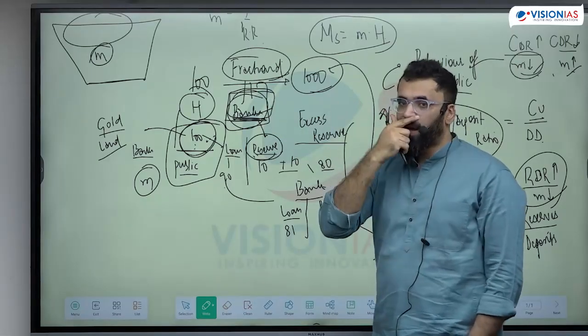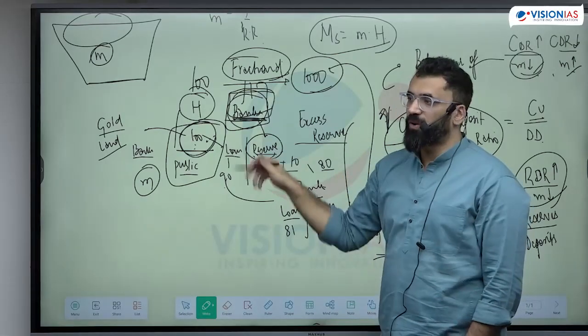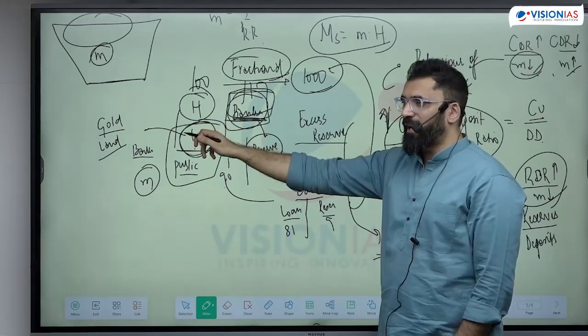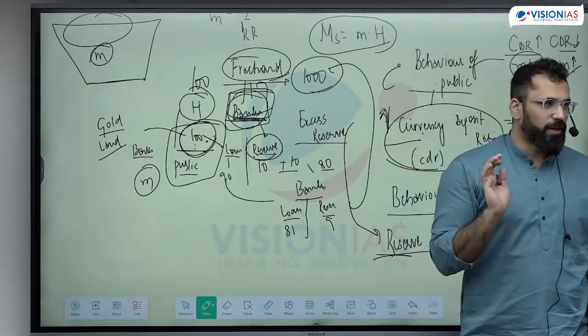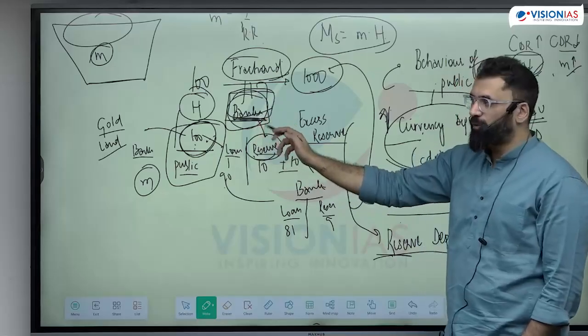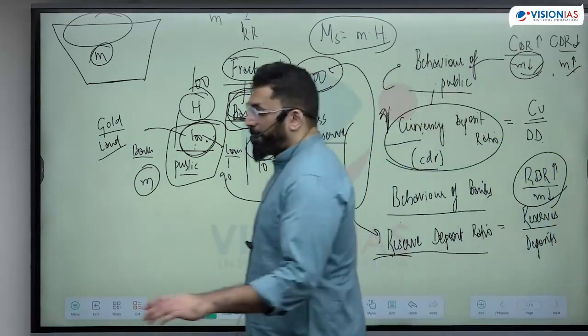This is why RBI acts as the lender of last resort. They're going to protect you. Because if a bank run happens, this is the end of the bank. Is this clear? What is money multiplier? How, with a small base, can we create more money supply? And write down this, money multiplier.